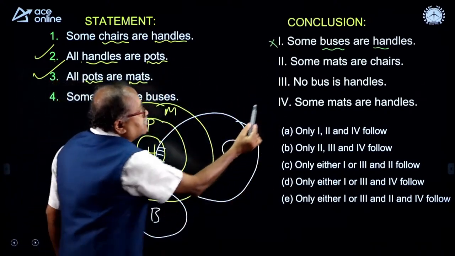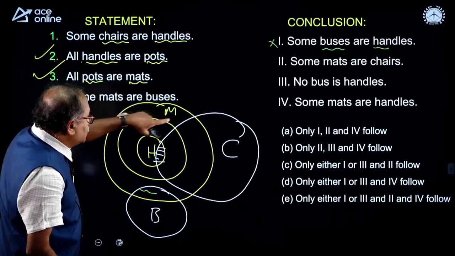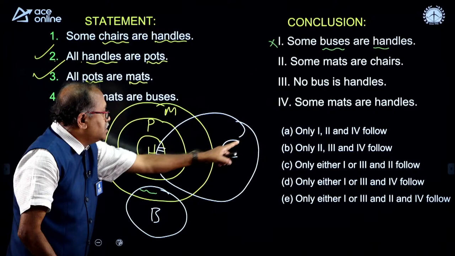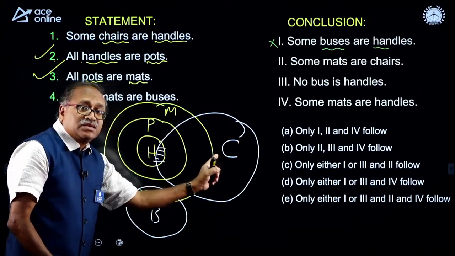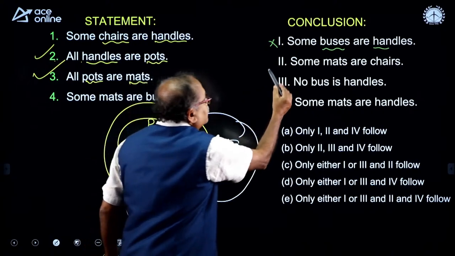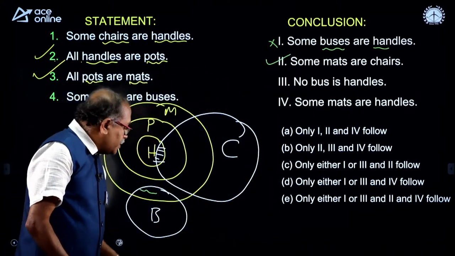Now, coming to the second one, some mats are chairs. So, where is mat and where is chair? The bigger one is the mat, and here it is chair. Yes, some mats are chairs, some P's are chairs. So, the second one, yes, follows. Anyone answer the question? Okay.